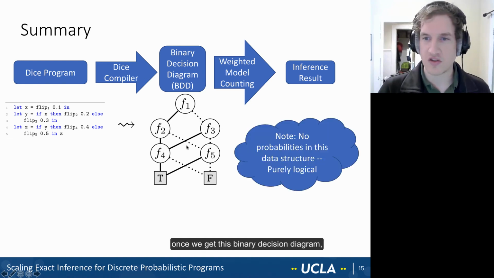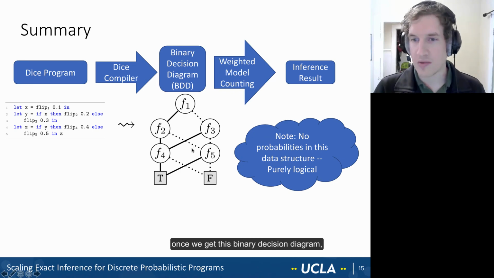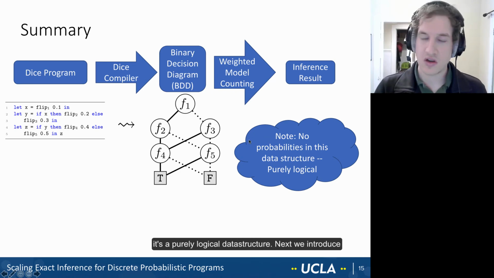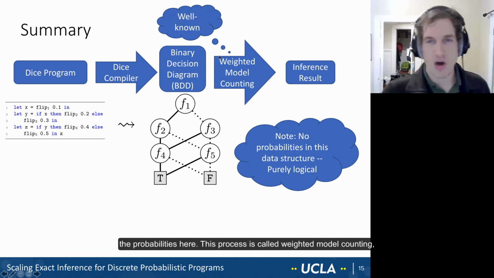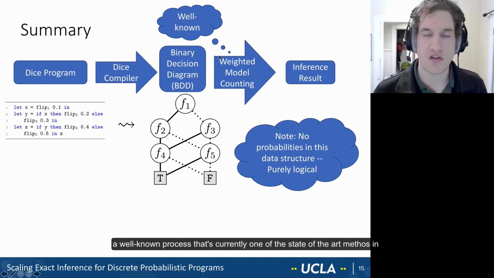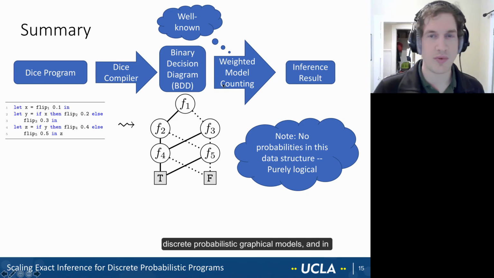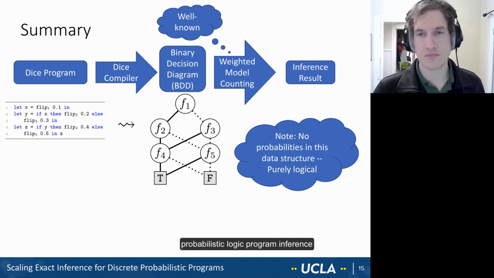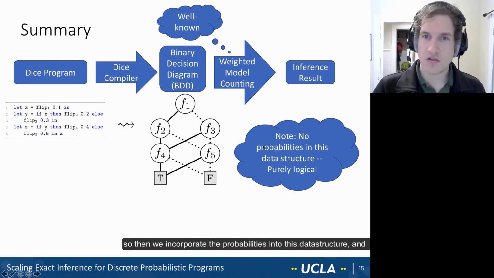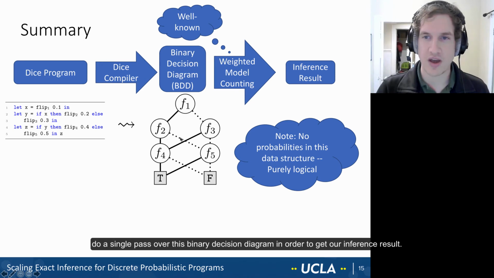Once we get this binary decision diagram, and note, there are no probabilities in this data structure. It's a purely logical data structure. Next, we introduce the probabilities here. This process is called weighted model counting, and it's a well-known process that's currently one of the state-of-the-art methods in discrete probabilistic graphical models and in probabilistic logic program inference. So then we incorporate the probabilities into this data structure and do a single pass over this binary decision diagram in order to get our inference result.